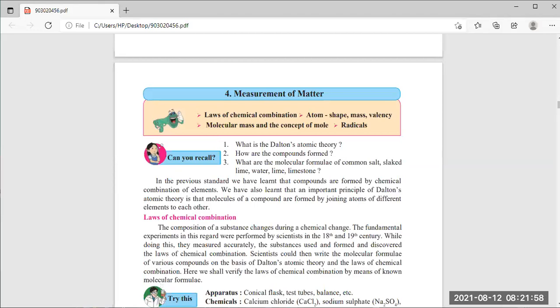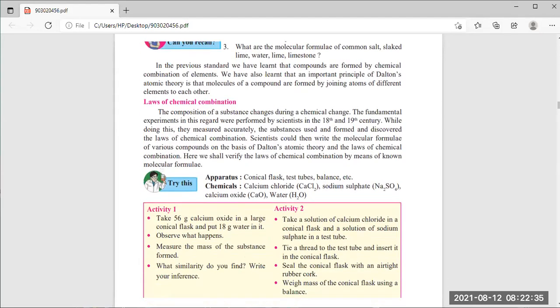Your mother is preparing tea in the early morning. Tea making is also one example of a chemical change. Remember. Now these fundamental experiments on chemical changes started in the 18th and 19th century, and while doing this, they measured accurately. Measurement is very important, and using Dalton's atomic theory we arrive at the laws of chemical combination. Now we have to see the laws one by one.